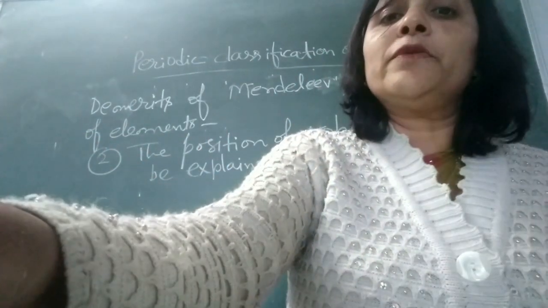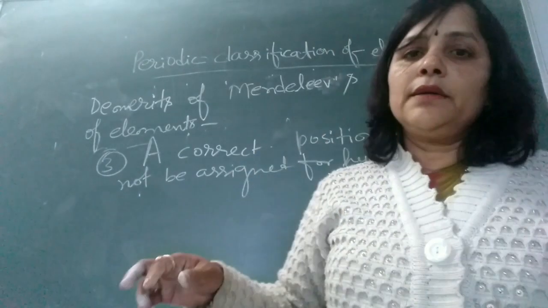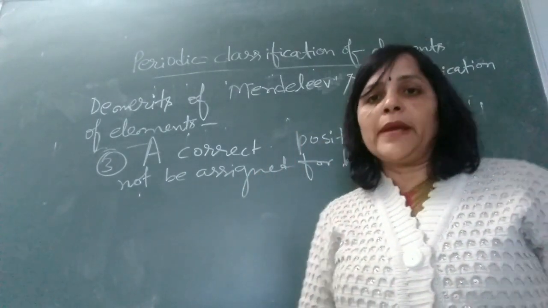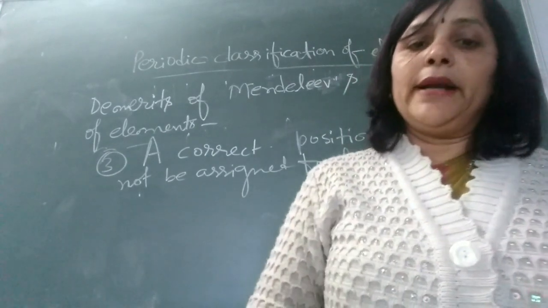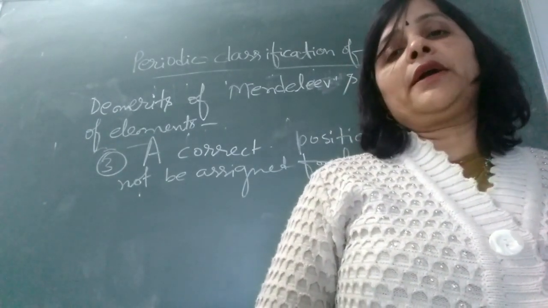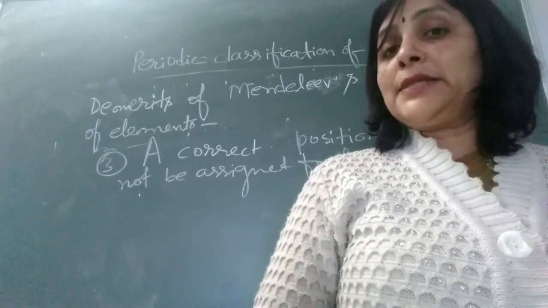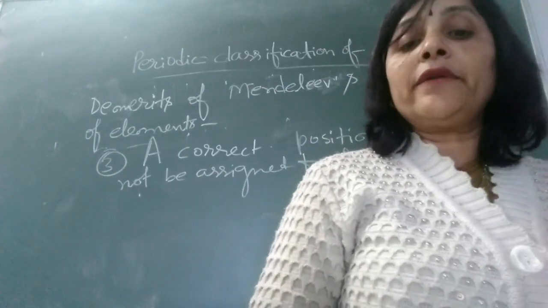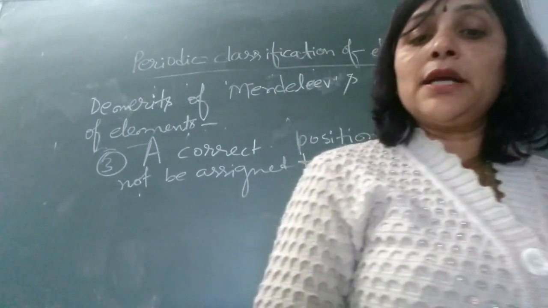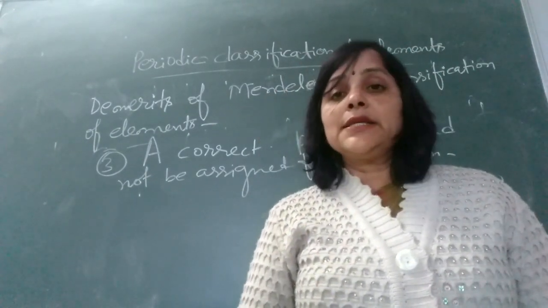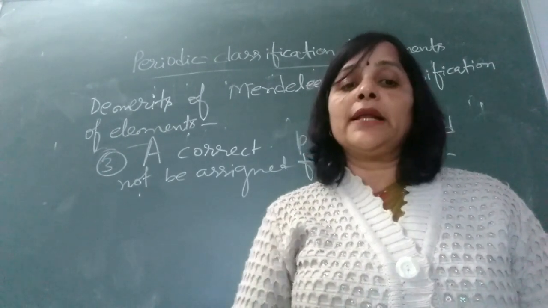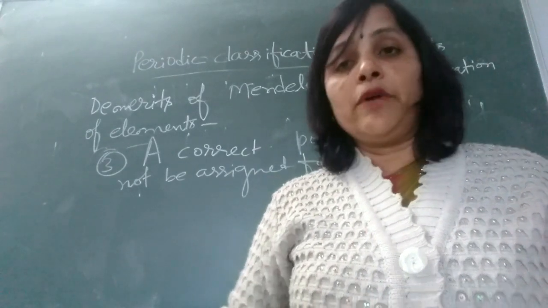Now we are moving toward the third drawback of Mendeleev's table: a correct position could not be assigned for hydrogen. In Mendeleev's periodic table, hydrogen is placed in group 1 with the alkali metals because hydrogen has similar properties to the alkali metals. When it reacts with other elements like halogens, oxygen and sulfur, it gives the same chemical formulas. This means that hydrogen resembles alkali metals in some properties.